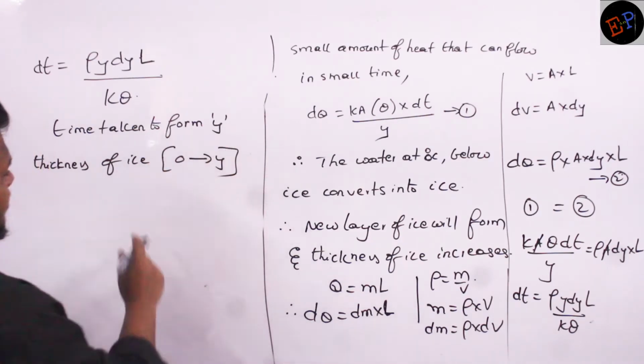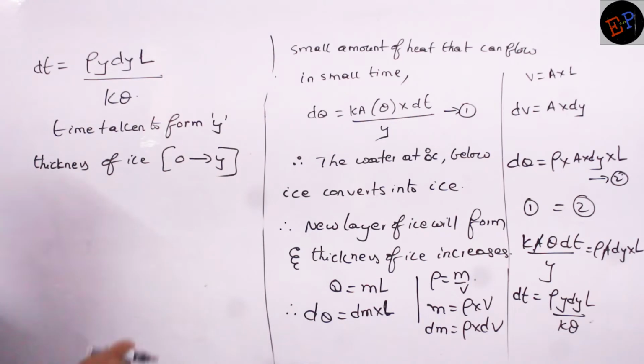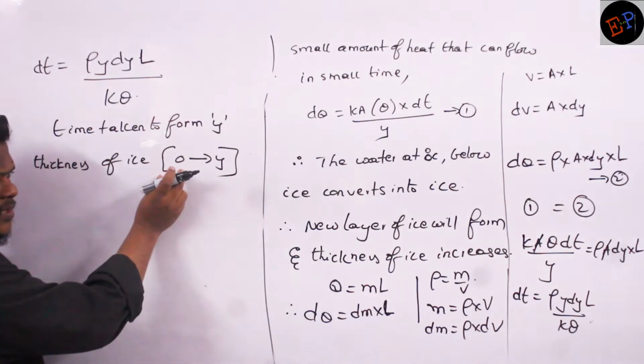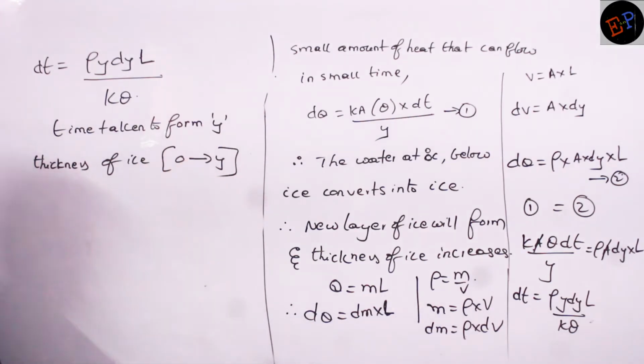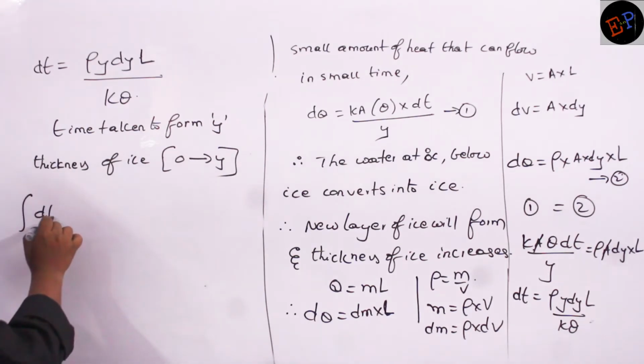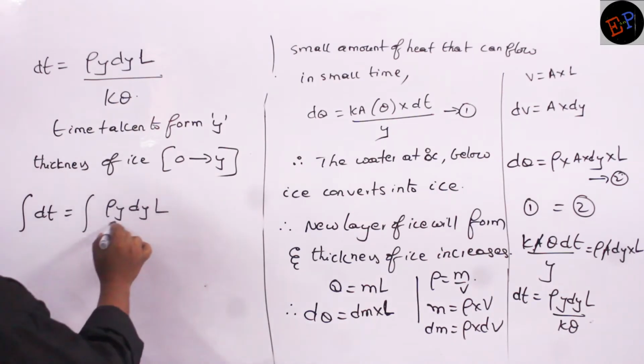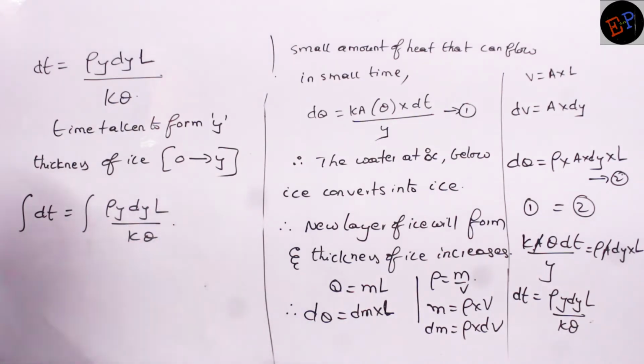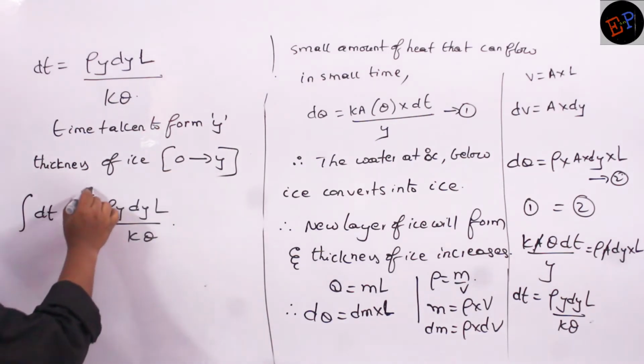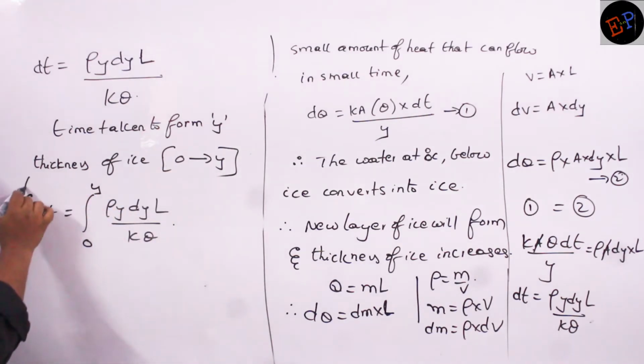What is meant by 0 to y? Initial thickness of water is 0 and I want to form y thickness of ice. Understood, no? Therefore, I have to integrate on both sides. Integration of dt is equal to integration of rho y dy L divided by k into theta. This is what I have to write. And what are the limits I have to take? 0 to y, and time taken is 0 to t.